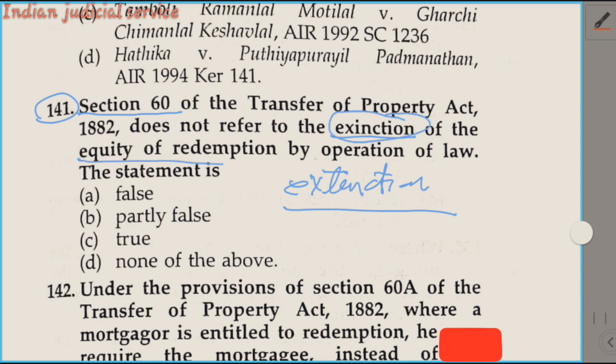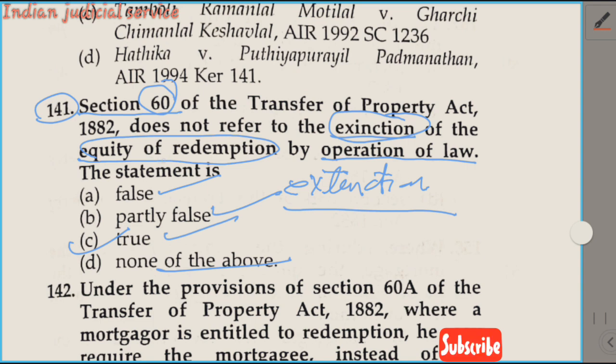And of the equity of redemption by operation of law. So this statement is false, partly false, true, none of the above. So this statement is a true statement. Section 60 deals with the right of mortgagors to redeem and does not refer to the extinction of equity of redemption by operation of law. So our answer is option C.